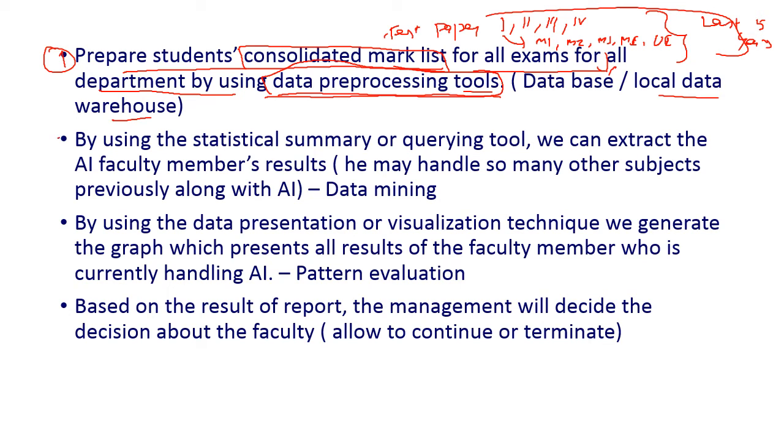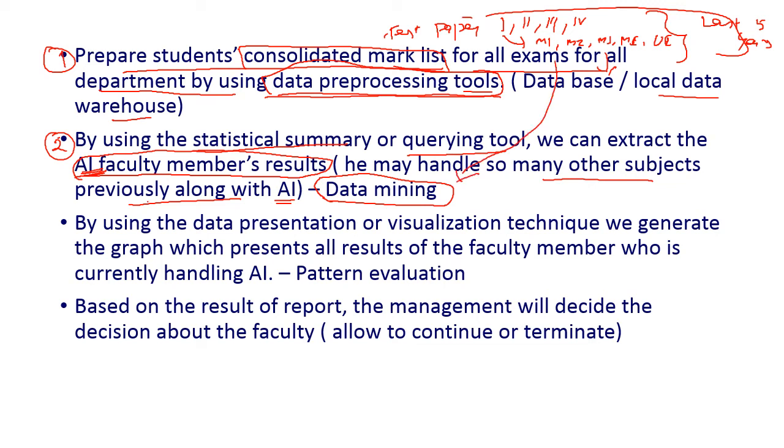And in the second step, by using the statistical summary or querying tool, we can extract the artificial intelligence faculty member's result. The faculty member who is currently handling artificial intelligence, but he may have handled some other subjects also previously along with artificial intelligence. So this particular point is called data mining, because from this huge volume of data we are going to extract only the particular faculty member's result.